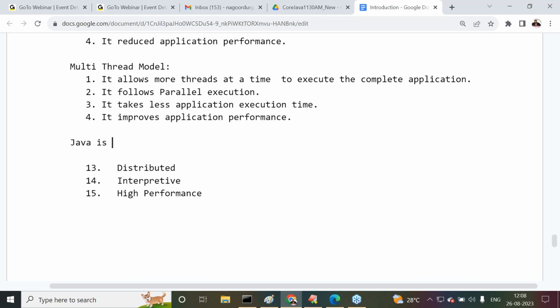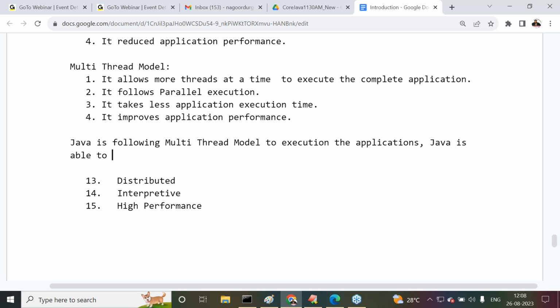Java is following the multi-thread model to execute applications.